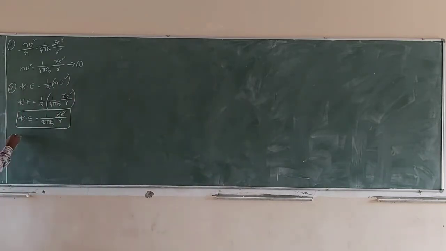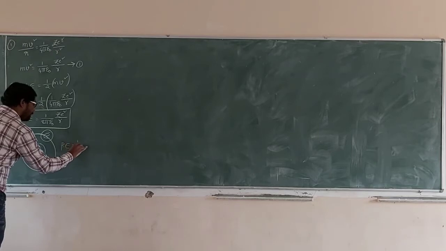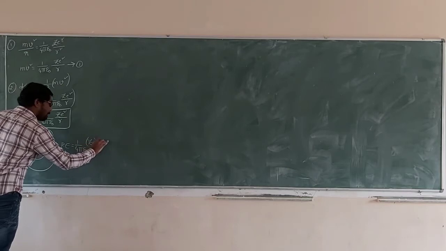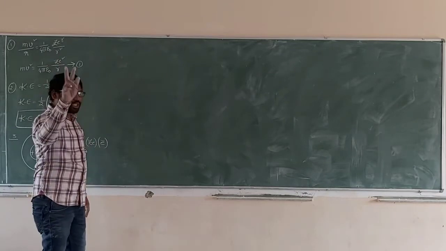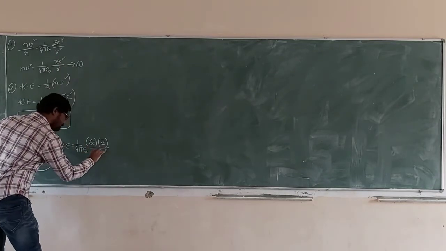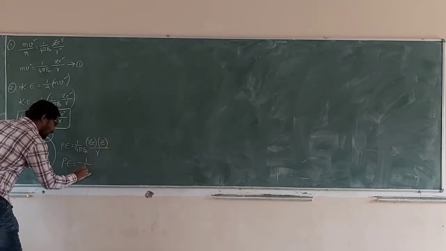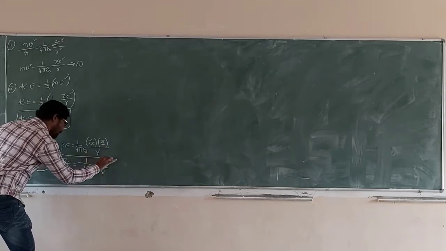Now we go for potential energy. See carefully. This is the electron, and this is the nucleus, which is positive. Potential energy is (1/4πε₀) Z e into e, with a minus sign because of this energy, divided by r. Potential energy is equal to minus (1/4πε₀) Z e²/r. Okay.